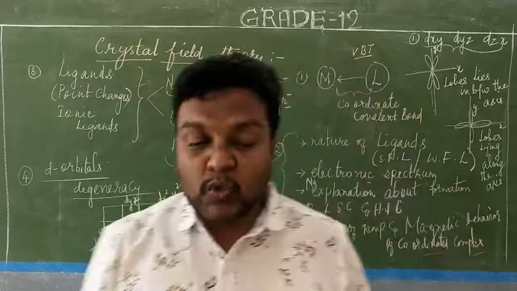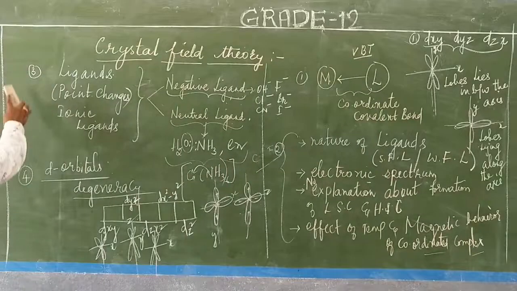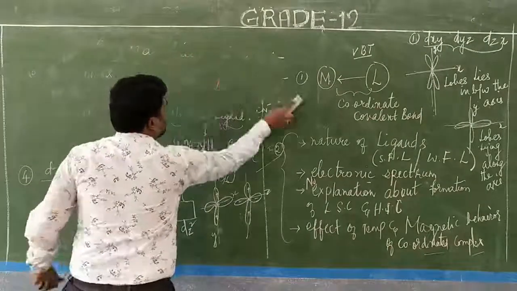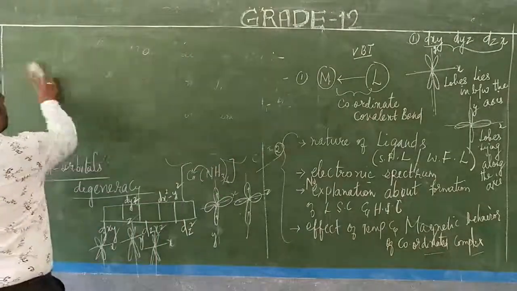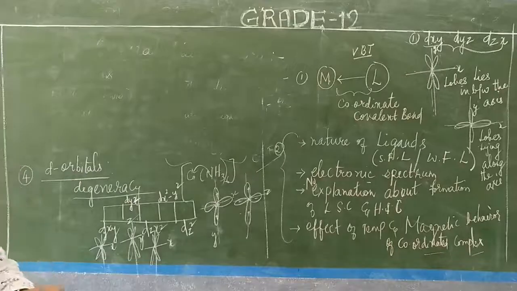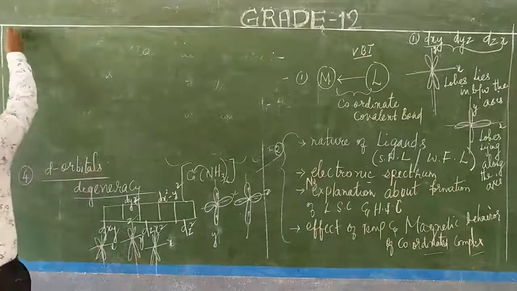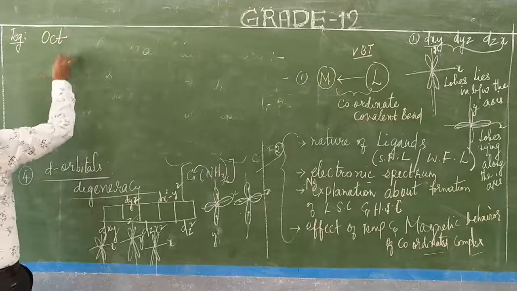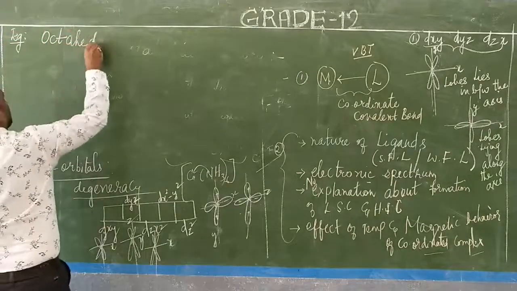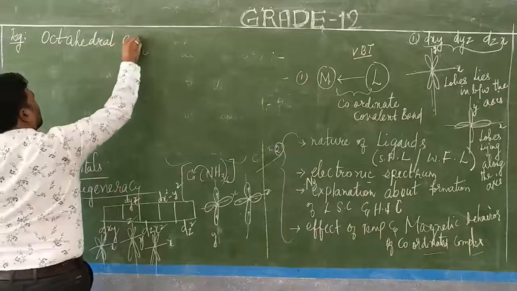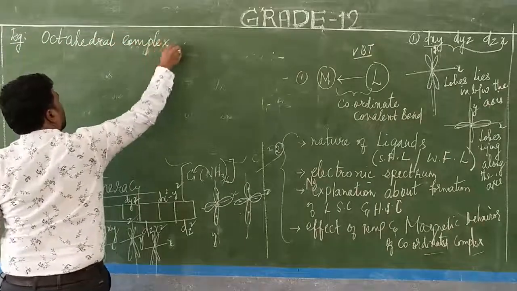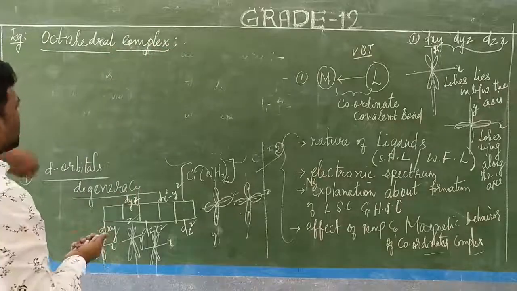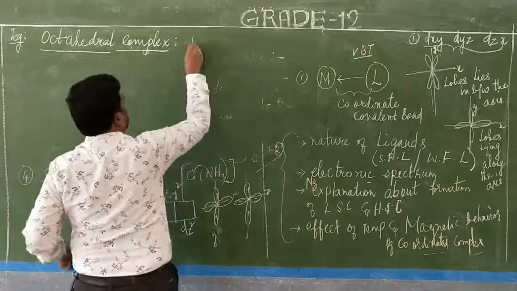Octahedral complexes. What is the representation we can give?